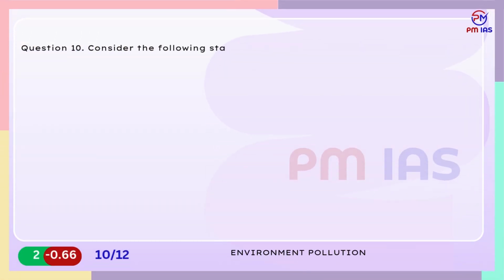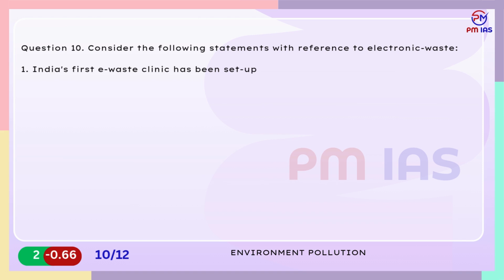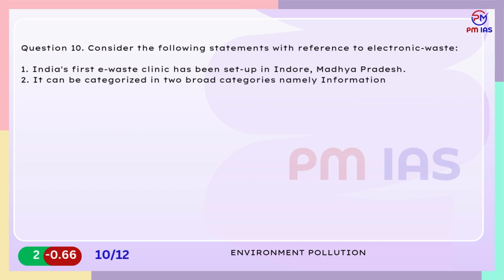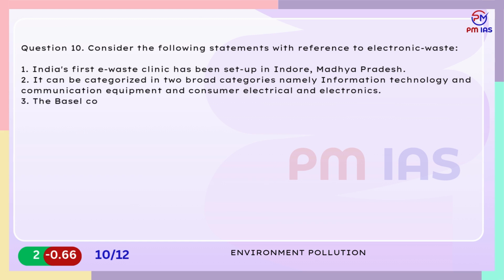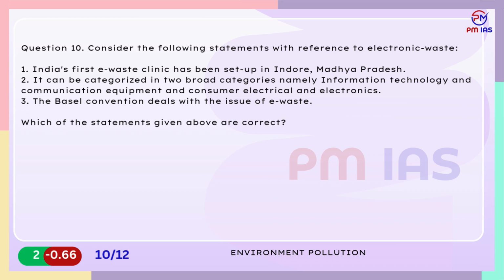Question 10. Consider the following statements with reference to electronic waste. 1. India's first e-waste clinic has been set up in Indore, Madhya Pradesh. 2. It can be categorized into broad categories, namely information technology and communication equipment, and consumer electrical and electronics. 3. The Basel Convention deals with the issue of e-waste. Which of the statements given above are correct? A. 1 and 3 only. B. 2 and 3 only. C. 1 and 2 only. D. All of the above.